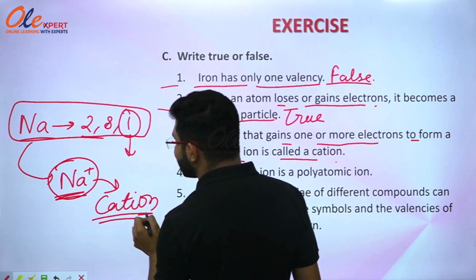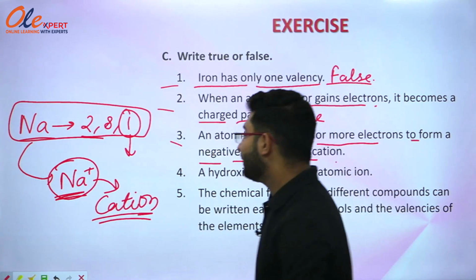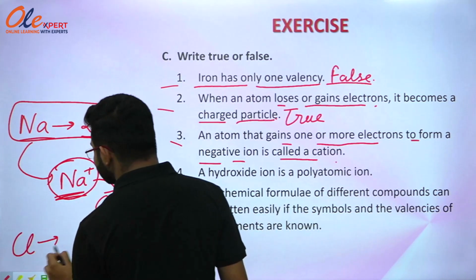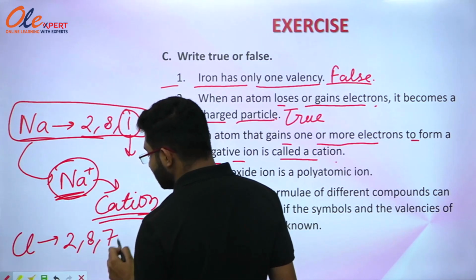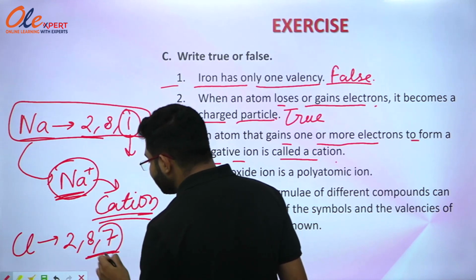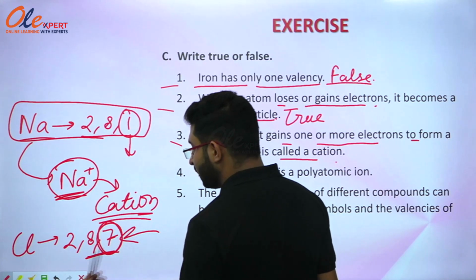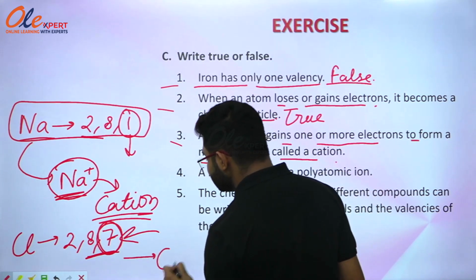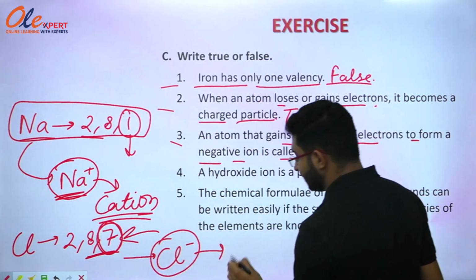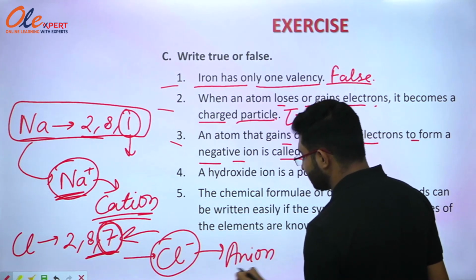So positively charged ions are known as cation, but when we talk about chlorine, it has a valency of 2, 8, 7. So for becoming stable and for completing its octet, it will gain one electron and it will form Cl negative ion, that is anion. So negatively charged ions will be known as anion.